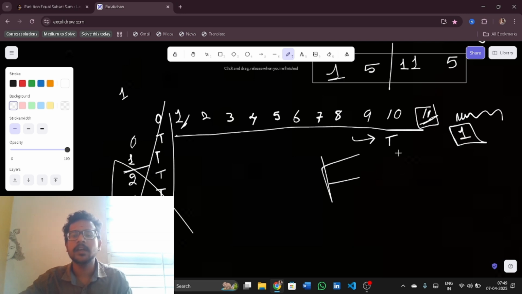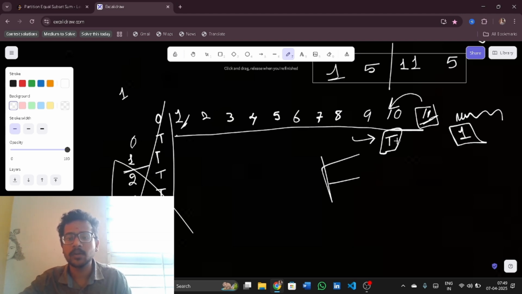Num is 1. So I will go to current sum minus num, and current sum minus num will give me true. What does this mean? That means I have 10 as the sum, and I can achieve true.